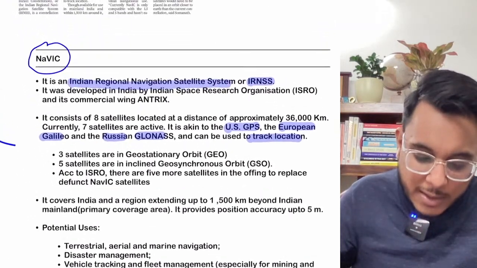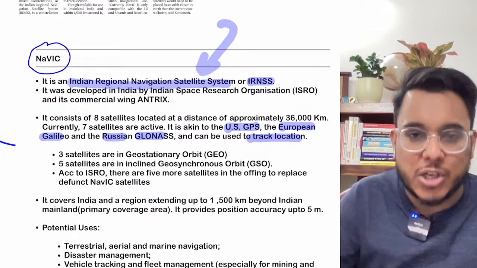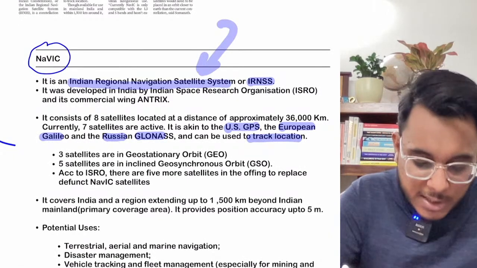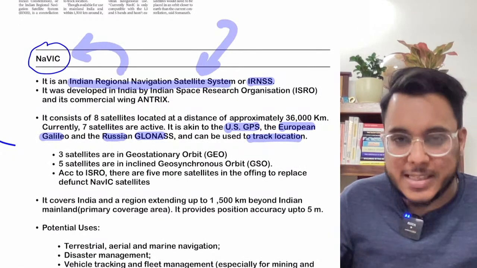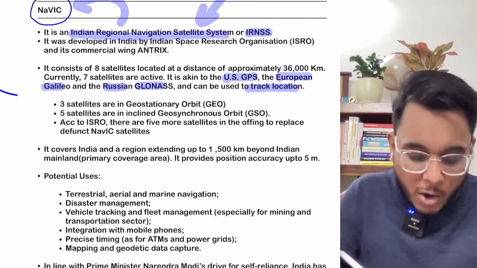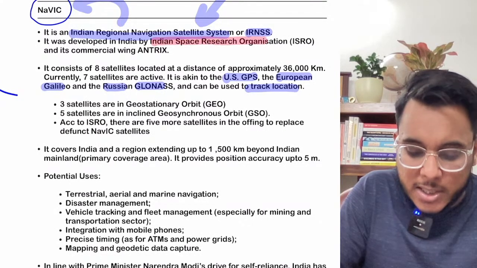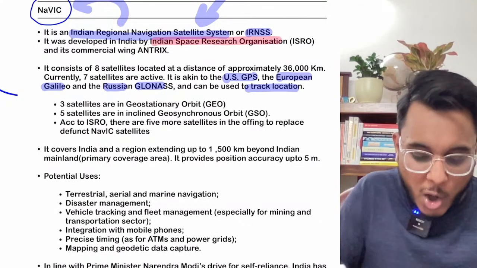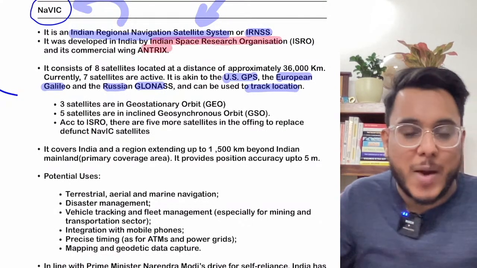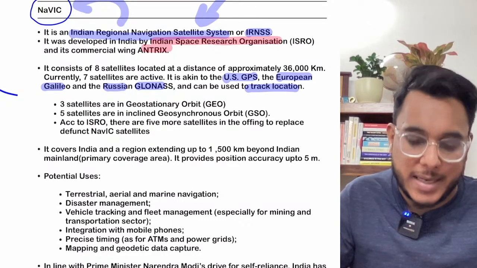And for that, India has launched the IRNSS, which is also referred to sometimes as Navic. Now, the Navic or IRNSS has been developed by the Indian Space Research Organization ISRO along with Antrix. Now, Antrix is a commercial wing of the ISRO.